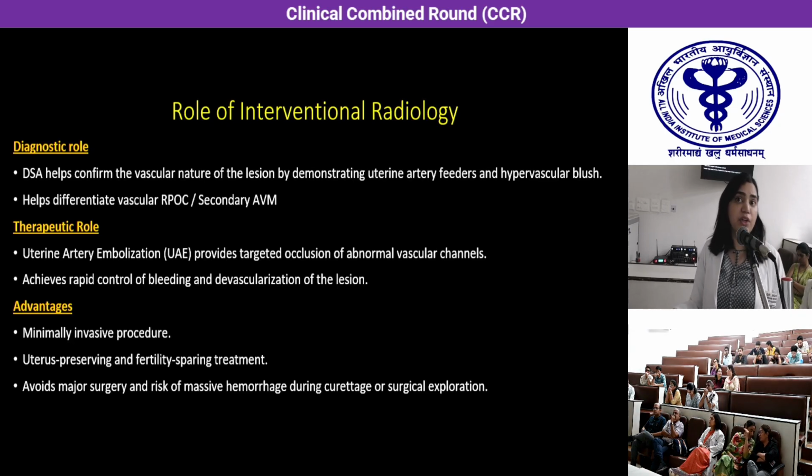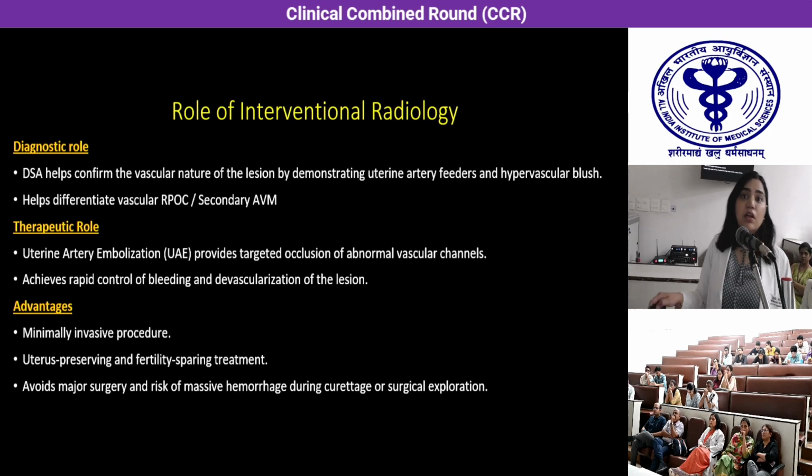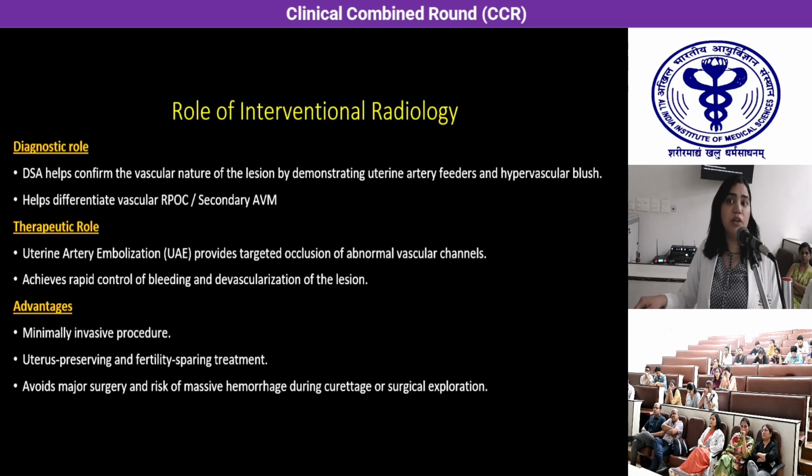Obviously, there is a therapeutic role, as we had seen in our case, because UAE here provides targeted occlusion of the abnormal vascular channels. And there are advantages because this is a uterus preserving and fertility sparing treatment, and it avoids major surgery and also the risk of hemorrhage before the patient could be taken for D&C.